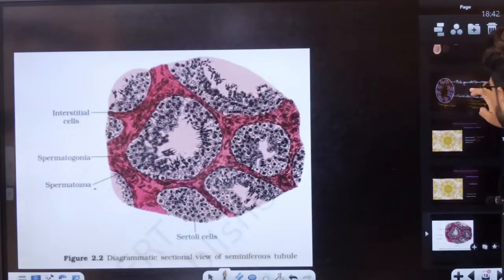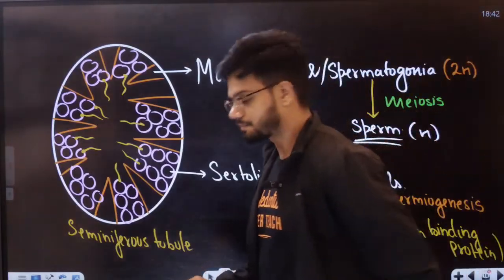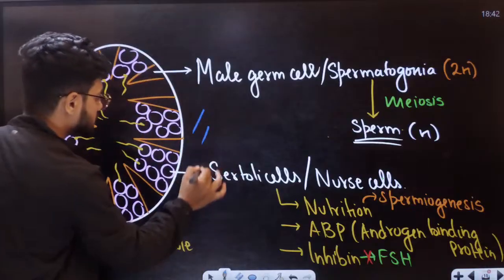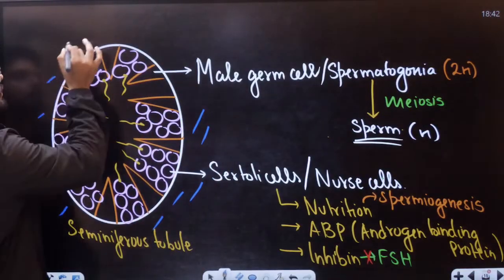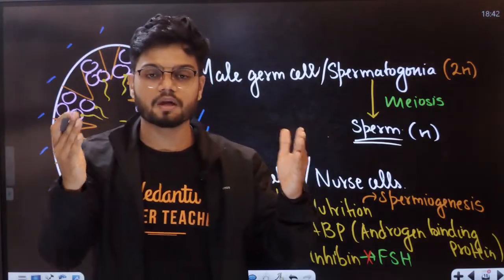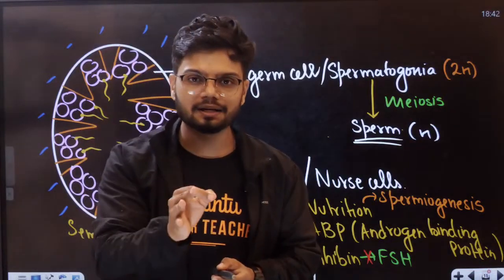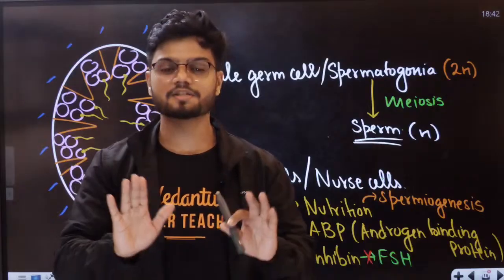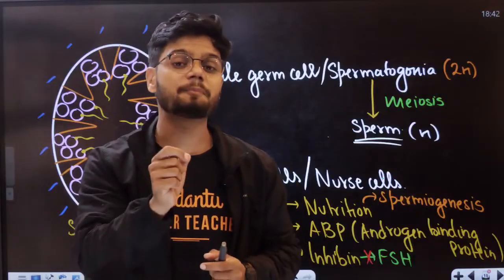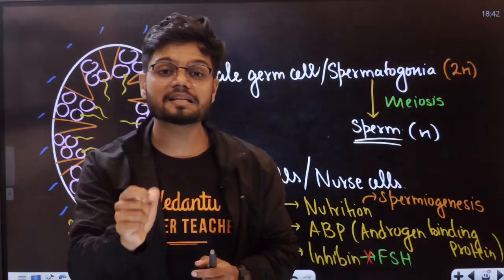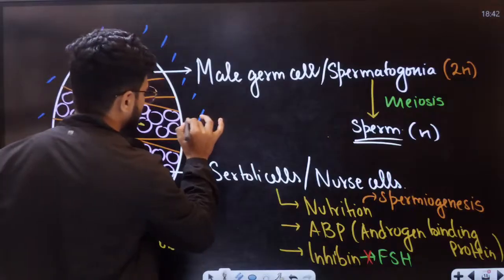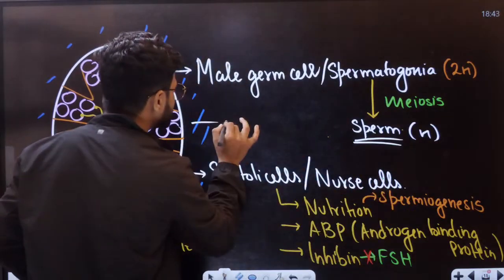Students, one more point we missed out here. Now, students, I want all of you to understand. This outer region, outside the seminiferous tubule, is called the interstitial space. Listen to me, students, very simple. In this interstitial space, we have something called the interstitial cell.